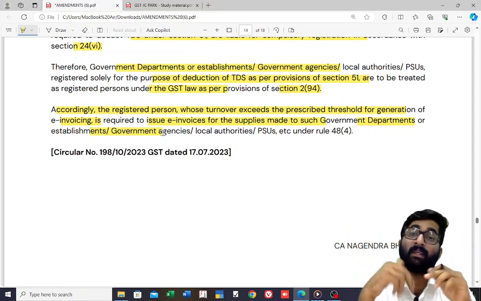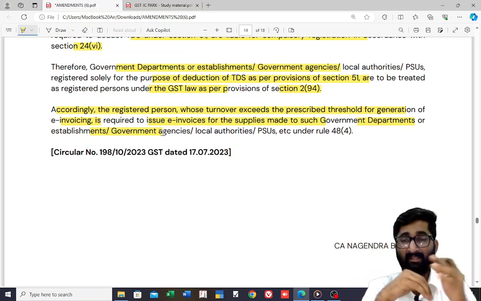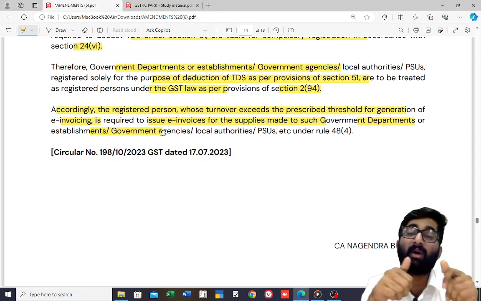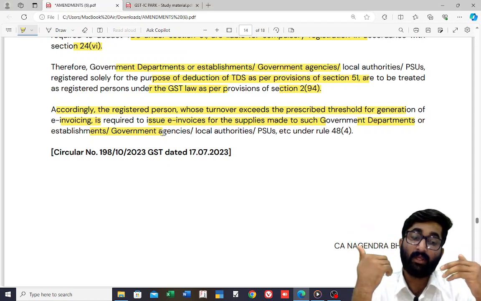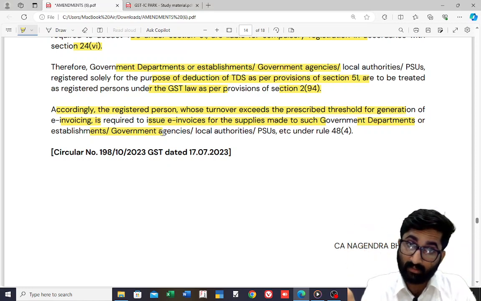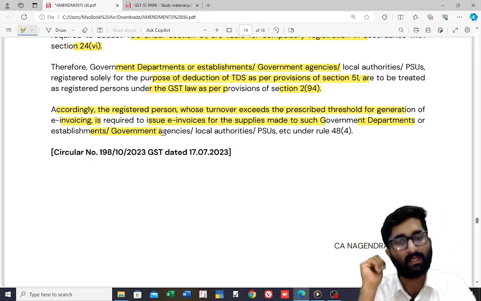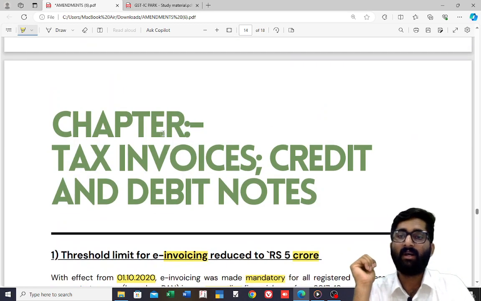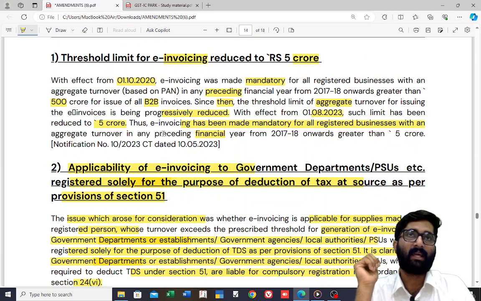Now, regarding registered person, in the next circular there was one doubt. These government departments, local authorities, agencies are taking registration only for what purpose, sir? Only for the purpose of making TDS. Whether they are also considered as registered persons so that we have to give e-invoice? Yes, you have to give e-invoice. So this is about the chapter on tax invoice and credit and debit notes, the amendments to tax invoices, credit notes, and debit notes.